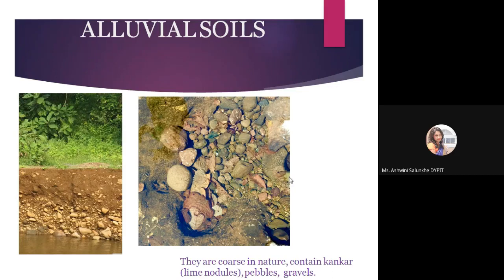It can extend from Assam in the east to Punjab in the west, and the deposits are of low density and liable to liquefaction in earthquake-prone areas. The basic definition of alluvial soil: when any type of particles are carried and deposited by water, it is called alluvial soil. So these are some pictures.